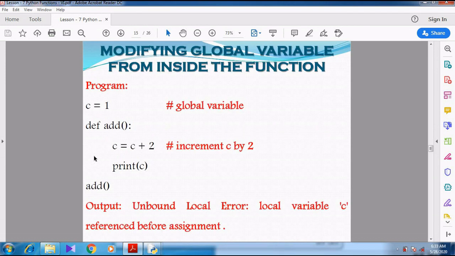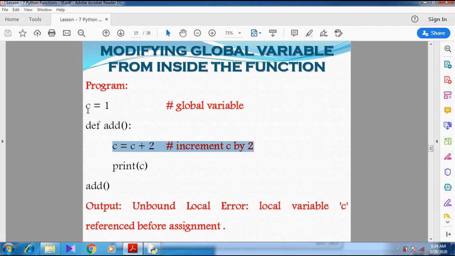The next topic is modifying the global variable from inside the function. I have declared one variable, c equal to 1, that is a global variable. Now I am trying to modify this variable c inside the function, just incrementing it. Is it possible to do like that? No, it is not possible.